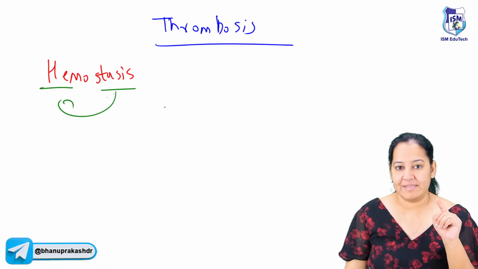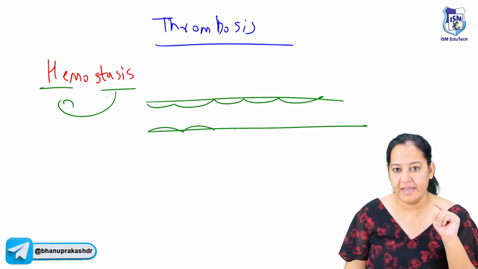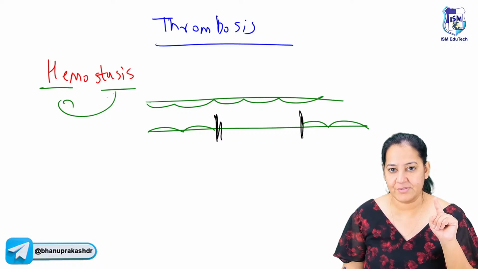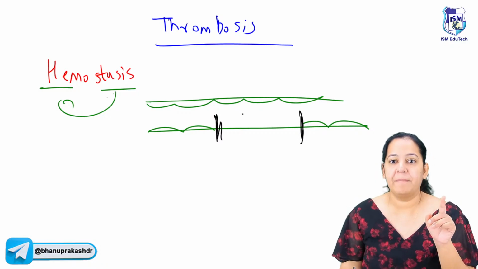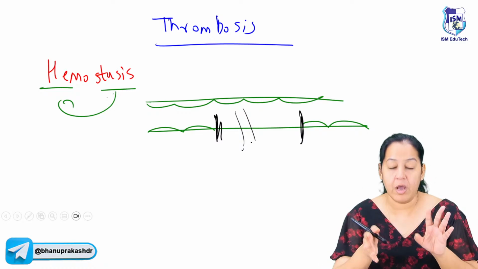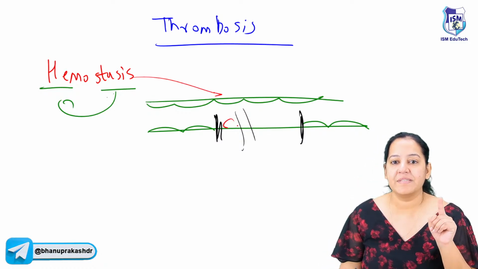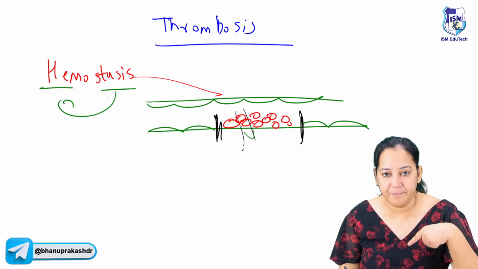So this is a blood vessel. Let me draw a blood vessel. See the endothelial lining. Here the endothelial lining is disrupted. You can see this area. So this is the site of the injury. I got a cut here. So I'm bleeding from here, blood is coming out. I want to seal this area. Hemostasis, this area is sealed. So basically platelets will come and seal this area. Now blood will not come out. And after that the fibrin will stabilize it.